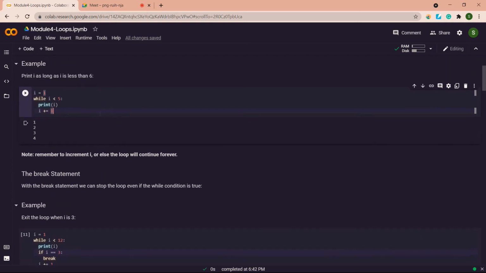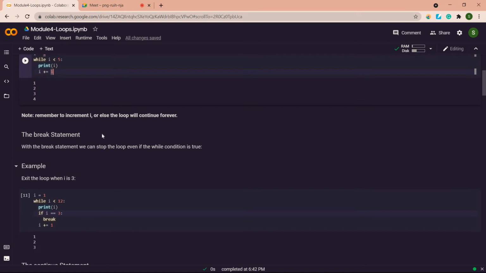Are you clear with the working of this while loop? Yes, ma'am. Clear. Okay, in conditional statements we have seen a pass keyword, right? Like that, in loops we have two others, called break and continue.